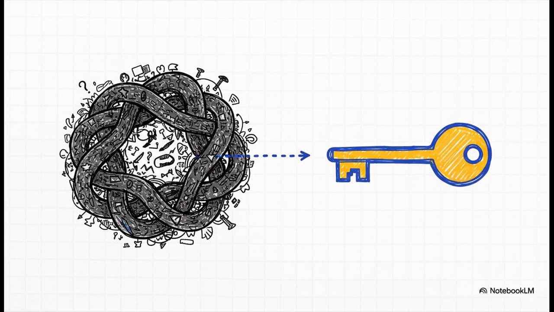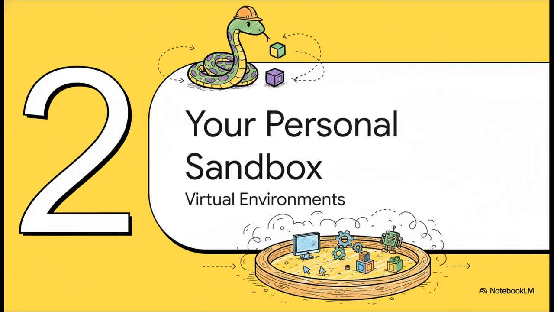Okay, I know that all sounds pretty awful, but here is the really good news. There is an incredibly simple, super elegant way to solve all of these problems, a way to keep every single project neat, tidy, and completely self-contained. And the solution is to give each project its own personal Python sandbox. Seriously, think of it just like that. A safe little play area where your project can have all of its own tools and its own toys without making a mess everywhere else.